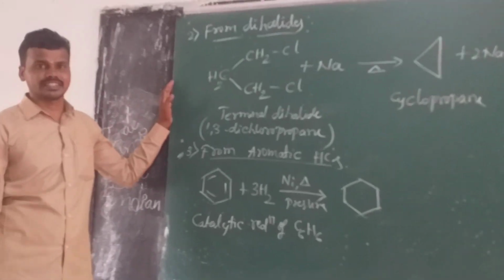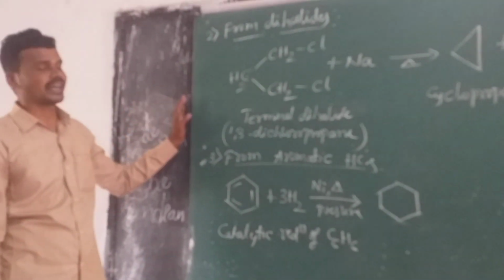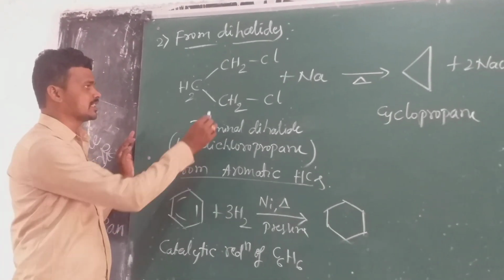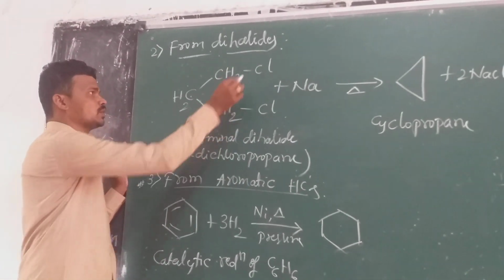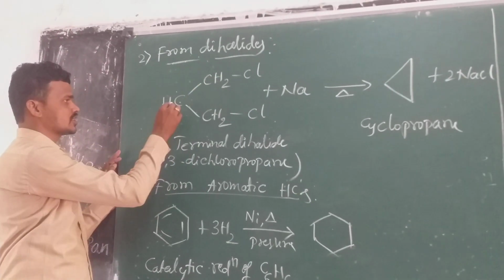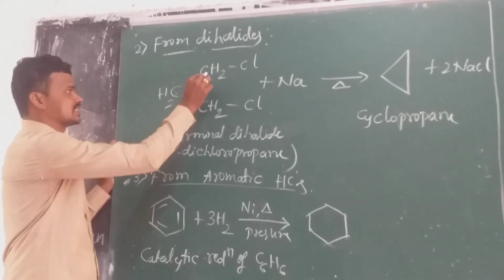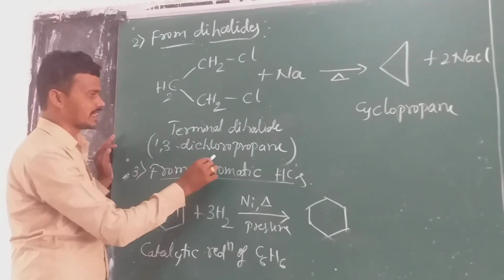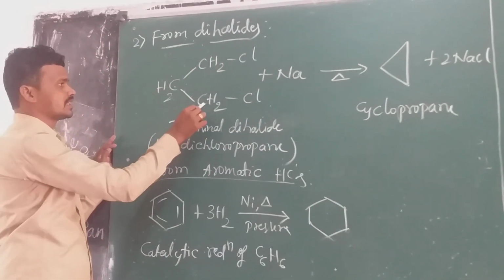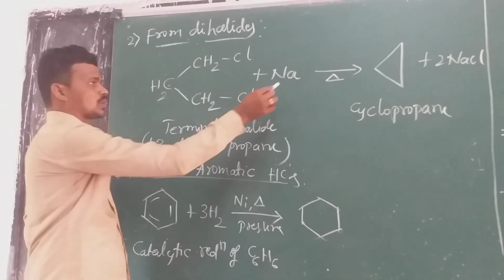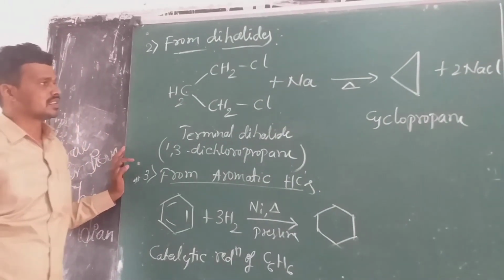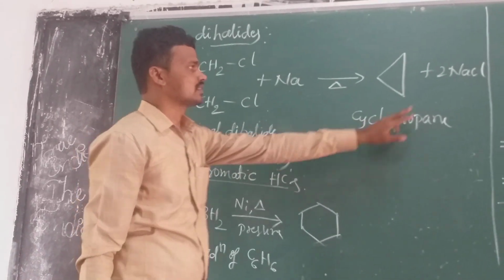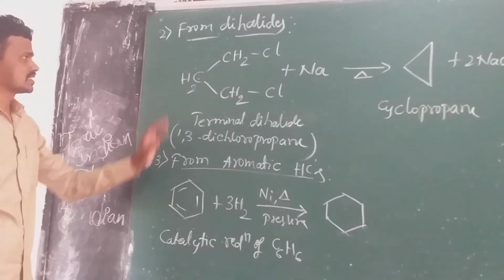The second method is from dihalides. Which type of dihalides? Terminal dihalides. Terminal means at the last carbon the 2 halogen groups are present. See here, CH2, CH2, CH2. It is not a ring, it is a straight chain carbon, I just write it in this fashion. So the name is 1,3-dichloropropane. This 1,3-dichloropropane is heated with sodium metal or zinc. Then we get cyclopropane, the 3 number ring, with the elimination of sodium chloride. This is the second method.